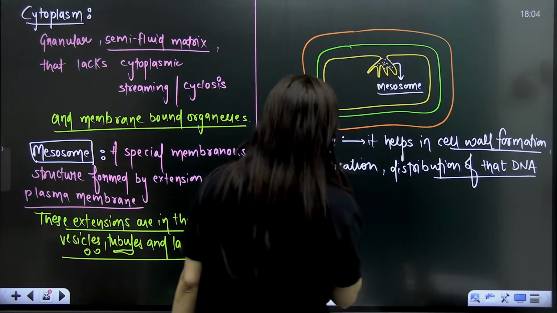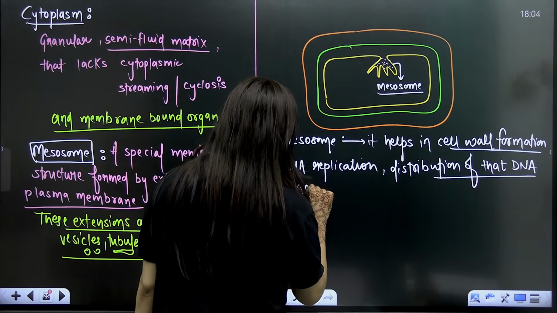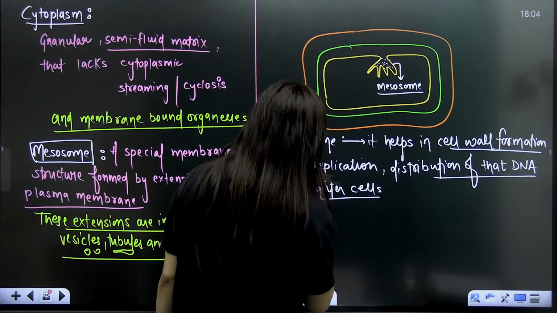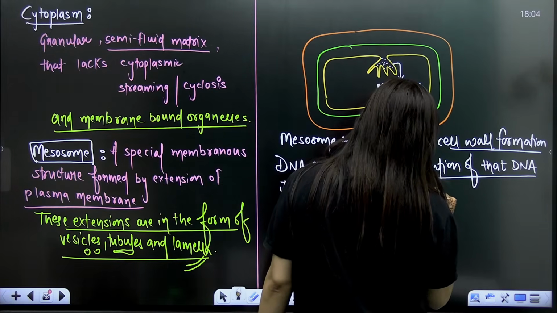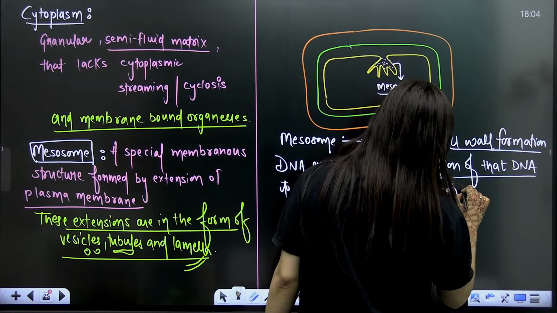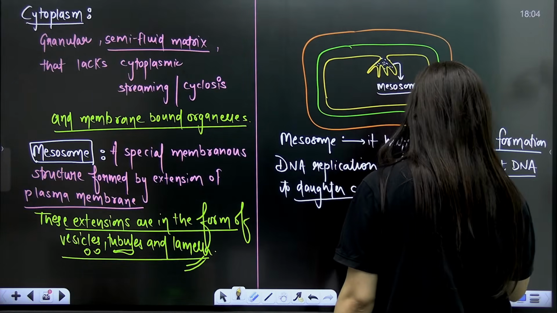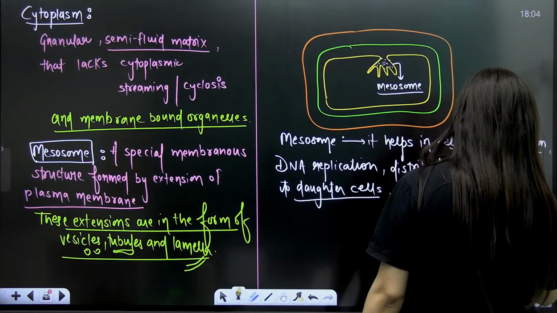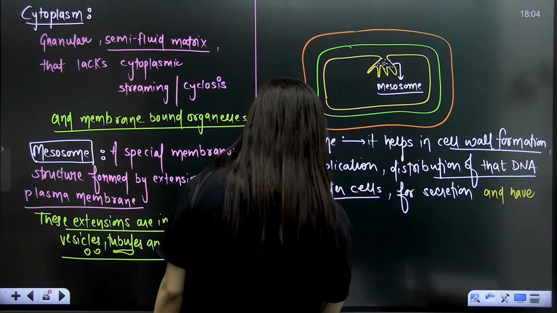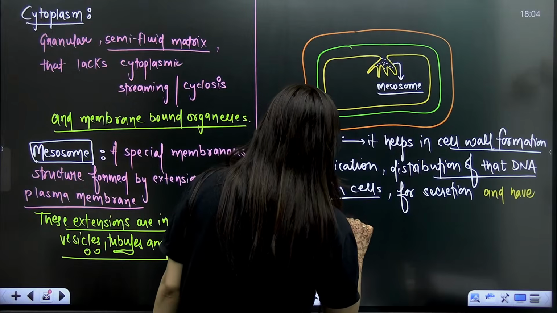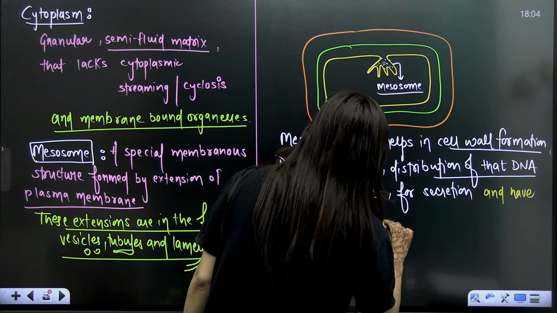They also play a role in secretion, have more surface area, and have respiratory enzymes.